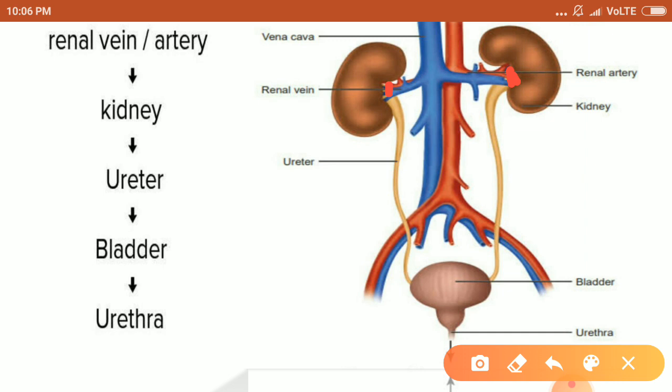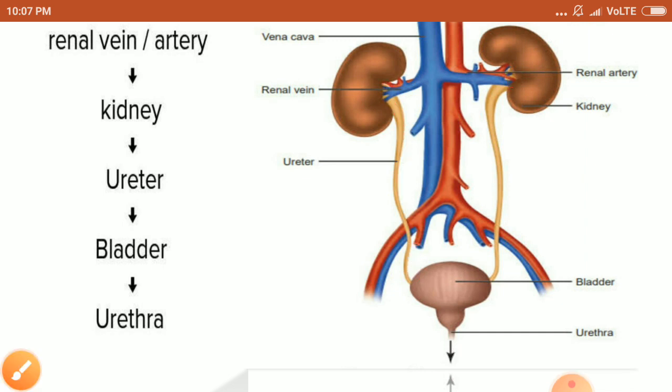So basically, the kidney is the part where numerous filtration units are found, which are known as nephrons. Then from the blood, the nitrogenous waste is removed, and it reaches the ureter. The urine forming in each kidney eventually enters this long tube, which is called the ureter. It is about 25 to 30 centimeter in length. It is narrow, whitish. It connects the kidney with the urinary bladder. You can see the ureter is the tube which connects the kidney with the urinary bladder.